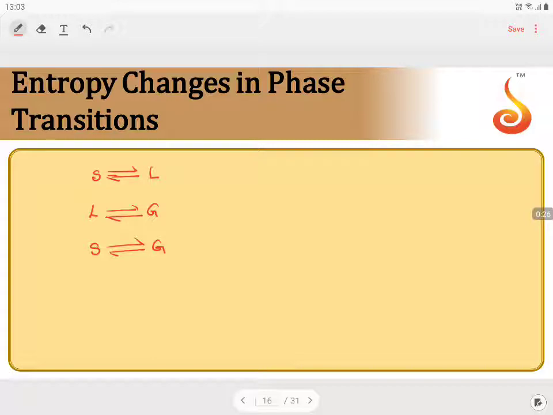Solid to liquid, this process is called fusion. Liquid to gas is generally called vaporization, and solid to gas is called sublimation. But what is important in this particular one?